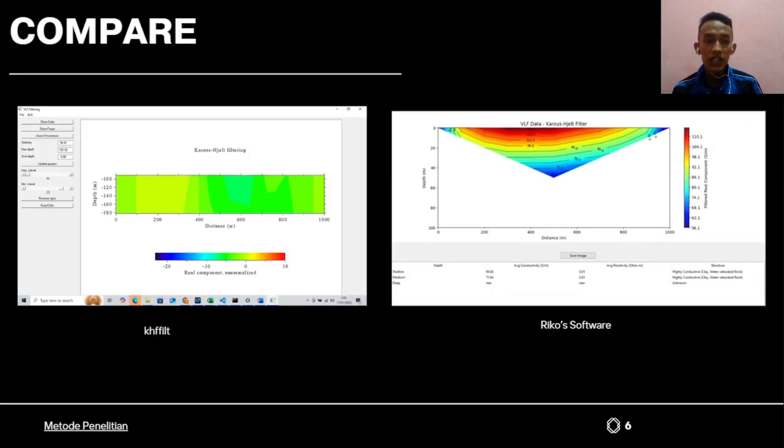And then we can explain the comparison. Now we can see the comparison between KHFFILT, the standard software commonly used for processing VLF data, and the software developed by Rico. It is evident that Rico's software is superior to KHFFILT. In KHFFILT, data input is quite complex, and the user must configure the parameters manually to generate a cross-section. Rico's software only requires data input in Excel, which is then imported into the software. The cross-section becomes clearly visible, along with the average values and environmental conditions.